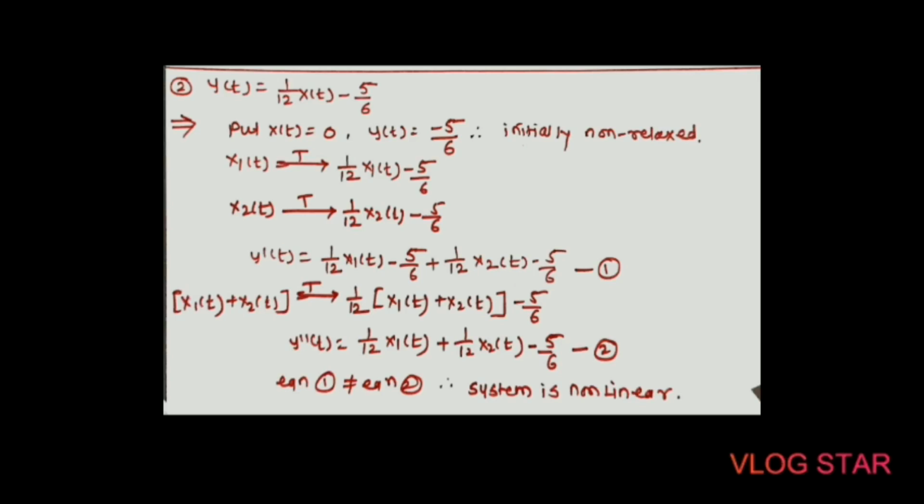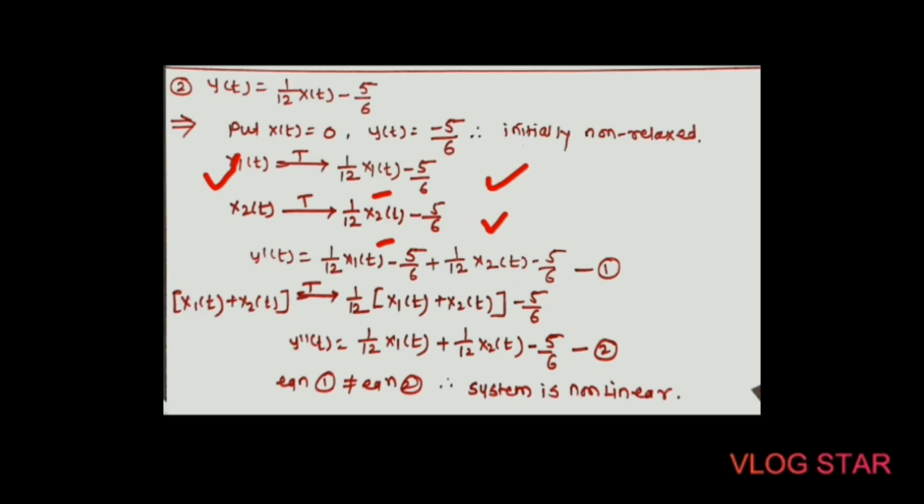So here the system is initially non-relaxed. Next, apply individual input to the system. In the second step, we have to apply individual input to the system. For the first system, we get 1 by 12 x1 of t minus 5 by 6, and for the second, 1 divided by 12 x2 of t minus 5 by 6. So for the individual signals, for the first signal x of t becomes x1 of t, and for the second signal it becomes x2 of t.